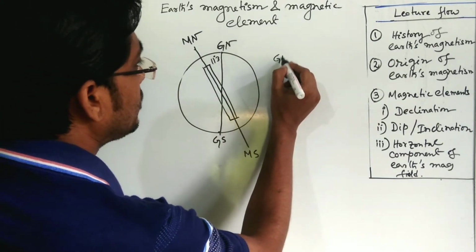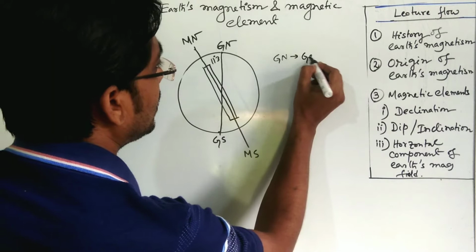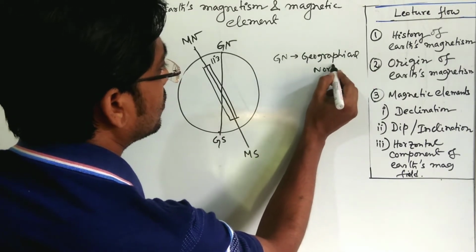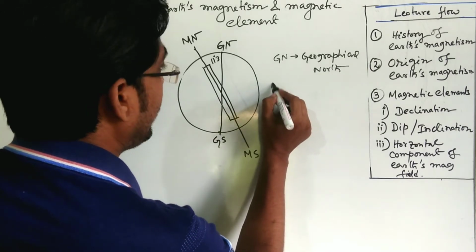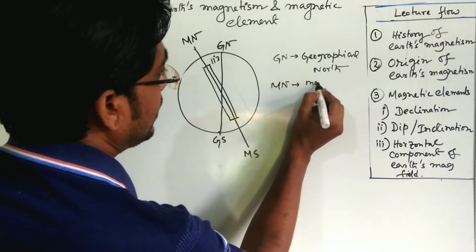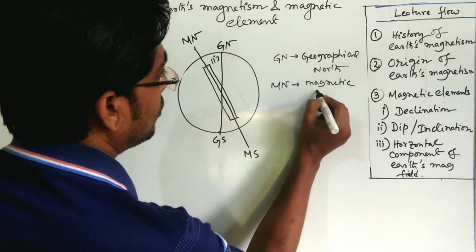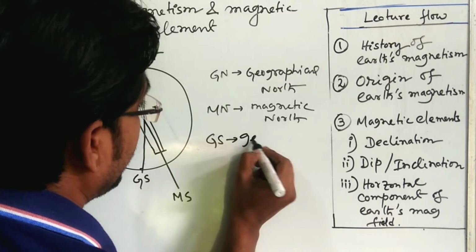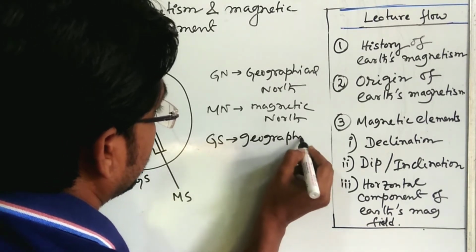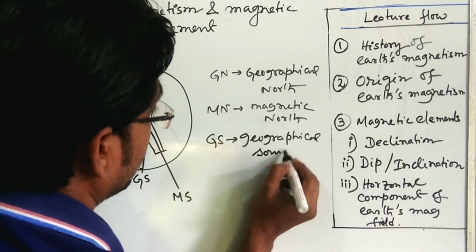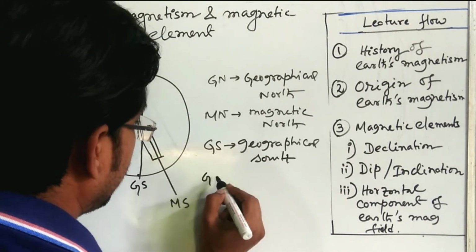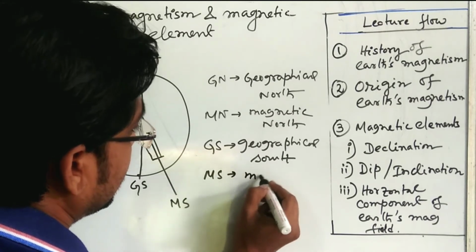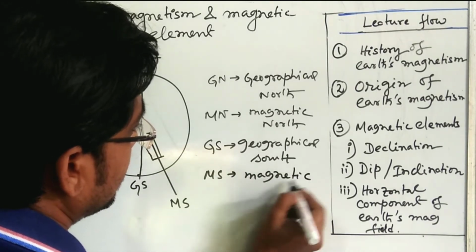Gn is known as the geographical north, Mn is known as the magnetic north, Gs is the geographical south, and this is the magnetic south.